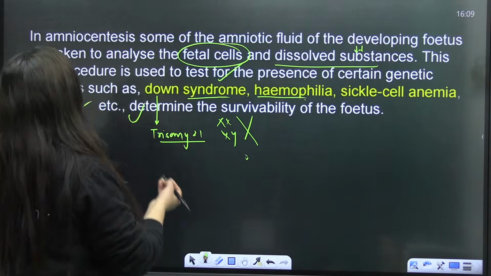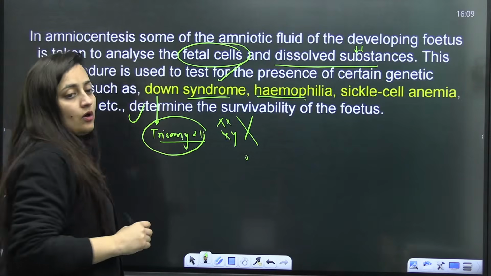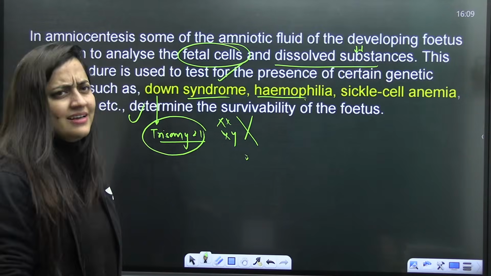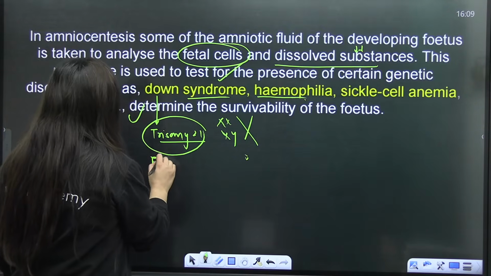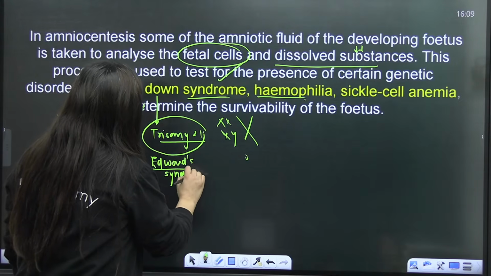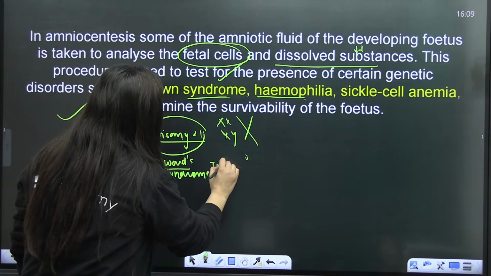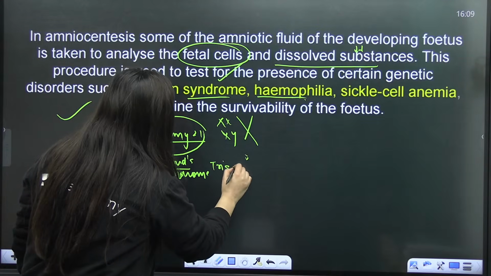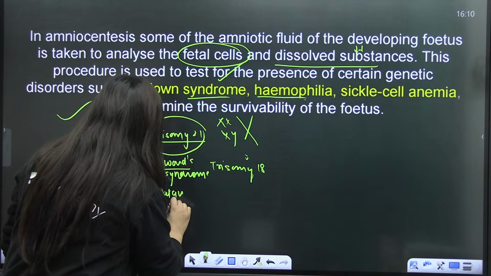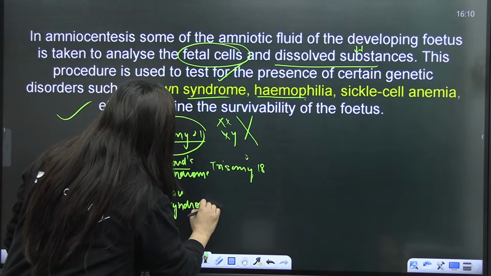When it comes to chromosomal disorders, we can check Down syndrome. Down syndrome is the trisomy 21. Other than that, we have Edwards syndrome, which is also due to trisomy 18, and there is Patau syndrome as well. That is actually a trisomy, meaning one extra copy.